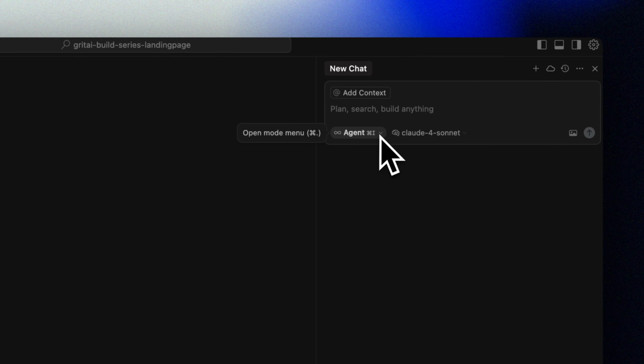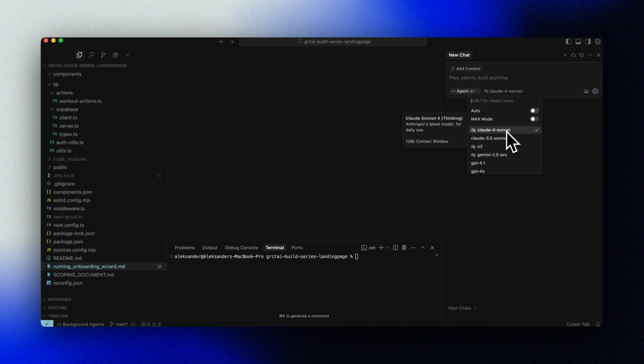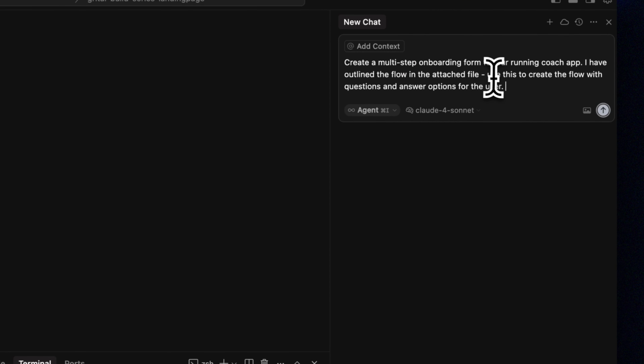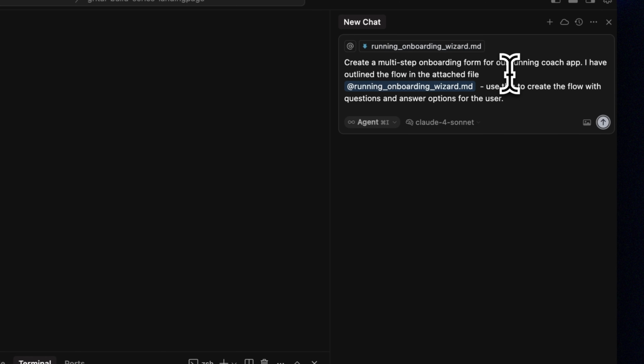Okay, so now that we have our data tables all set up and our onboarding flow mapped out in our markdown file, let's vibe code a smooth multi-step onboarding form in Cursor. We'll use agent mode and Claude 4 Sonnet. We'll prompt for a multi-step onboarding form. Create a multi-step onboarding form for our Running Coach app. I've outlined the flow in the attached file. Use this to create the flow with questions and answer options for the user.